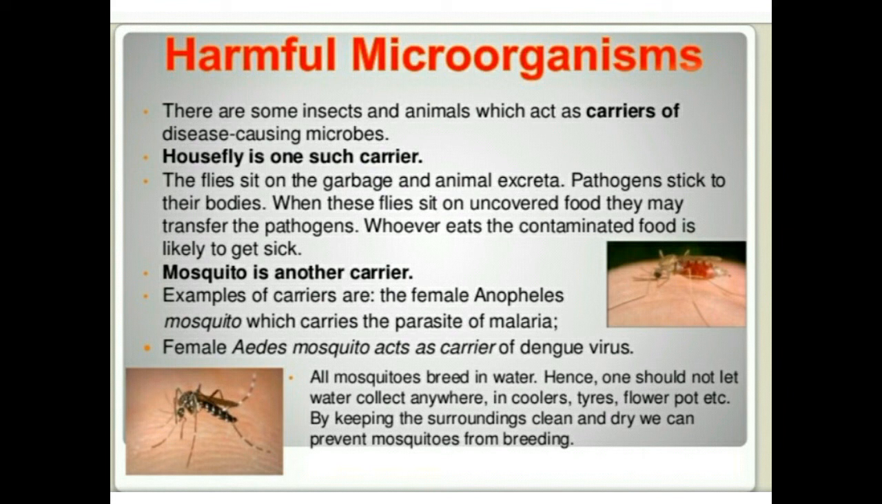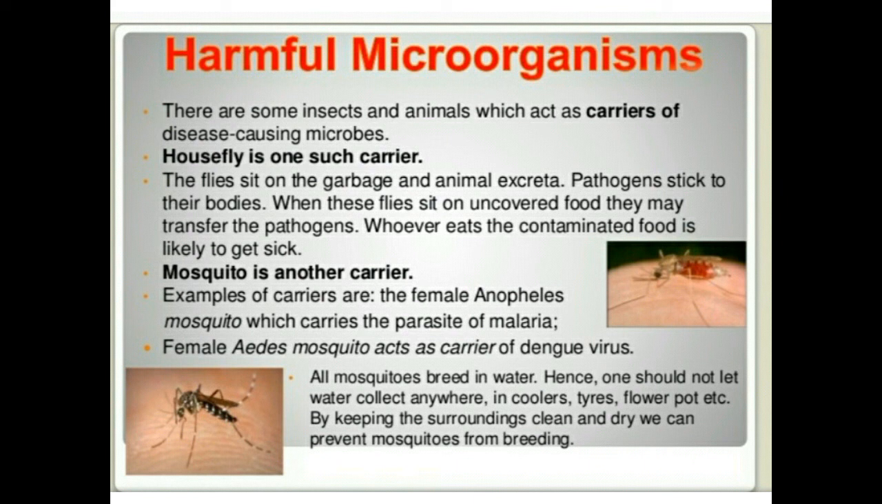A female Anopheles mosquito is a carrier of malaria, and a female Aedes mosquito is the carrier of dengue virus, etc. In this way, housefly also behaves as a carrier. When they sit on garbage or on the body of any infected person, they carry the germs, and when they sit on the body of any healthy person, they leave the germs over there and the person gets infected. Clear? Now the fifth way is through cuts and wounds.